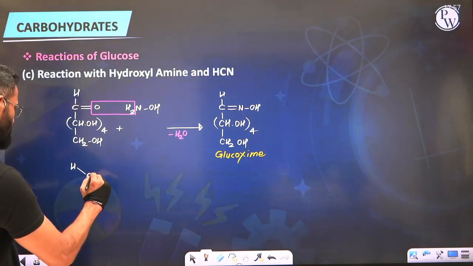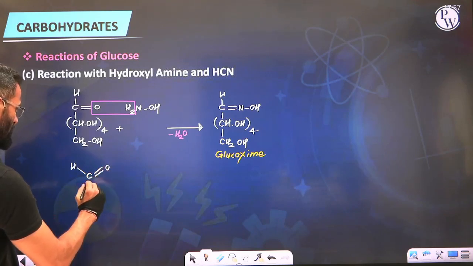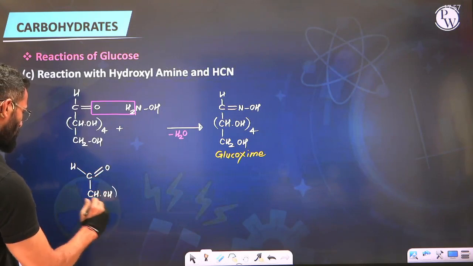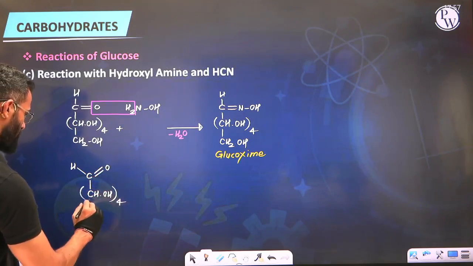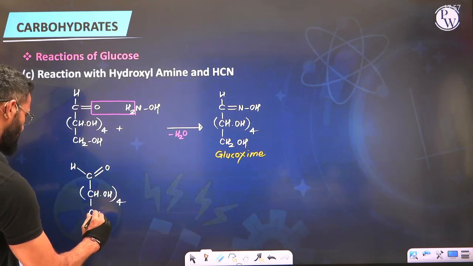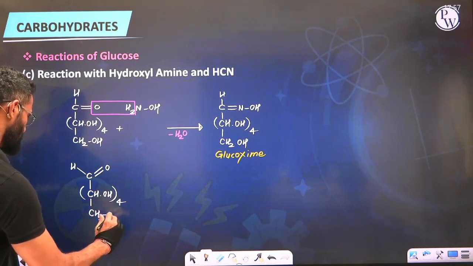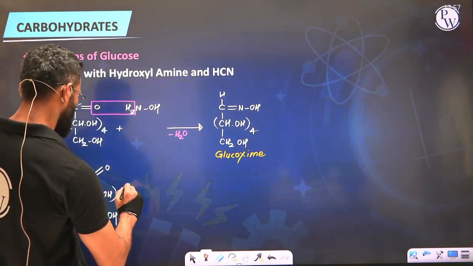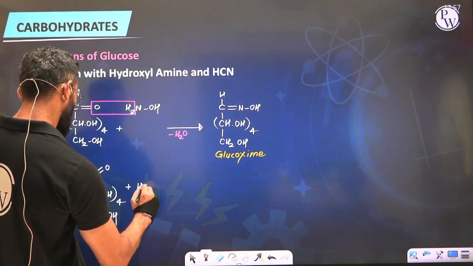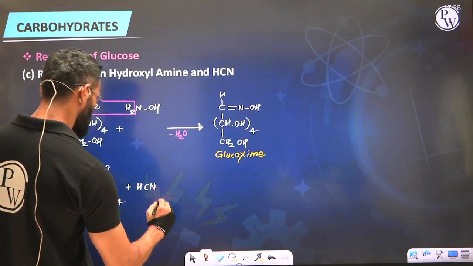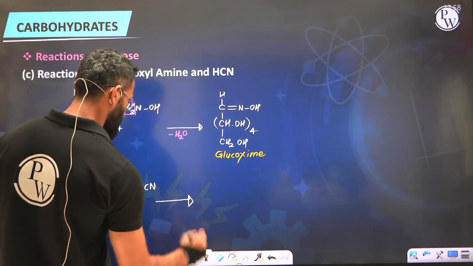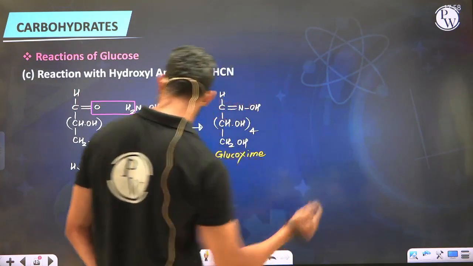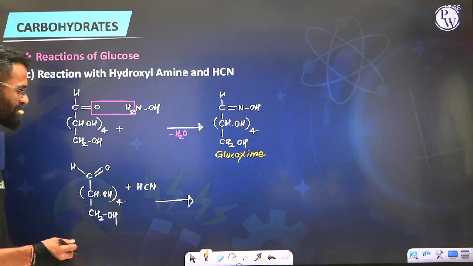HC double bond O, CH OH 4 times and CH2OH. We are treating this with HCN. Well, assuming this is nucleophilic addition reactions, let's say in basic conditions.